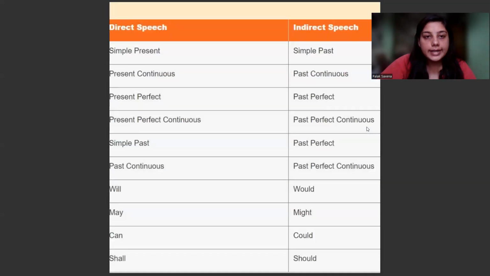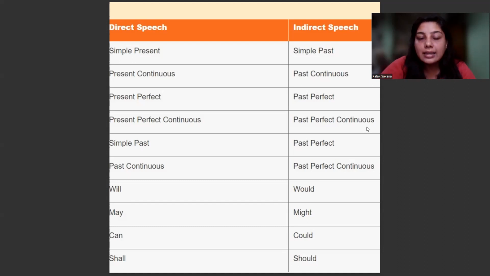Now, I have made a small table here so that you always remember. You can just mug it up also if you want. You should remember, if the reporting verb is in simple present, then the reported speech will be in the simple past. If it is in the present continuous, then the sentence will change into past continuous. If it is in the present perfect, then the second part of the sentence will change into the past perfect. If it is present perfect continuous, then it will be past perfect continuous. If it is simple past, then the next part of the sentence will be past perfect.